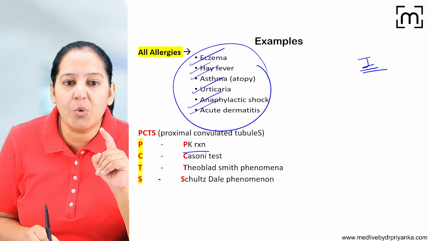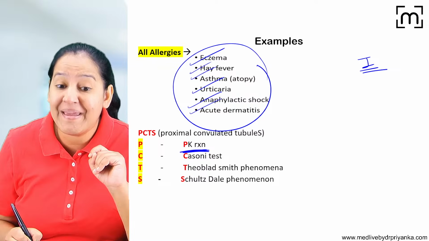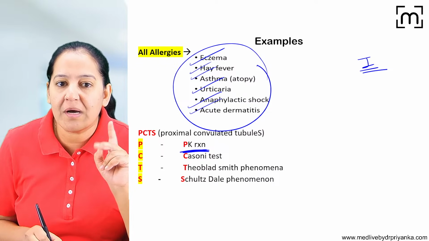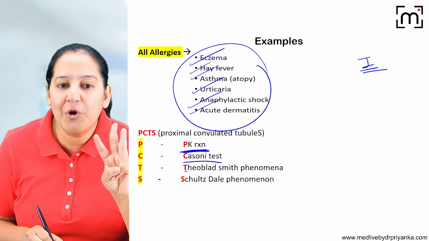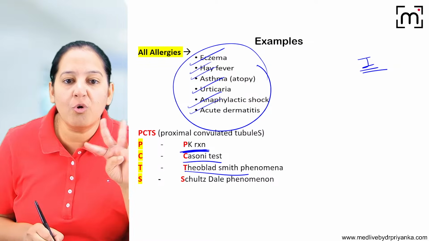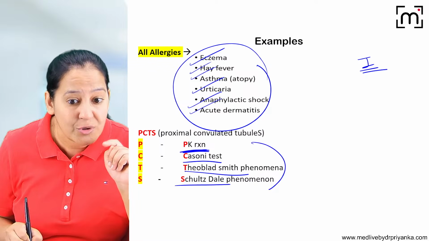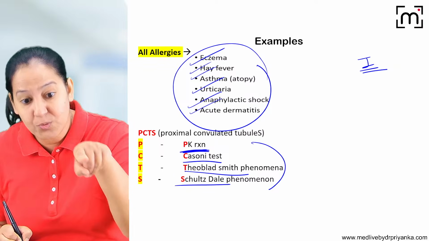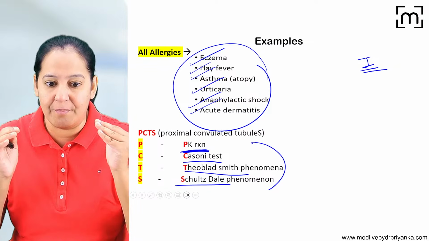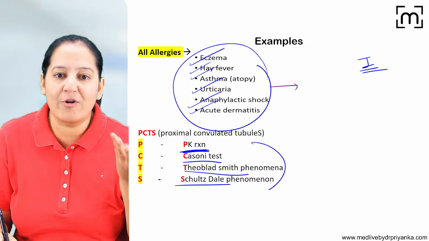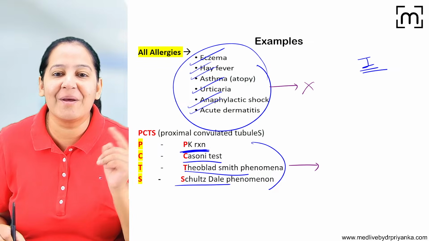Do you know Prausnitz-Kustner reaction is type 1 hypersensitivity? PK, Prausnitz-Kustner reaction. Do you know Casoni test is type 1? Do you know Theobald Smith phenomenon is type 1? Do you know Schultz-Dale phenomenon is type 1? You don't know this. So learn this, make a mnemonic on this, what you don't know. Don't overstress your mind. If you know anything, don't try to mug it up. If you don't know anything, make a mnemonic and mug up.